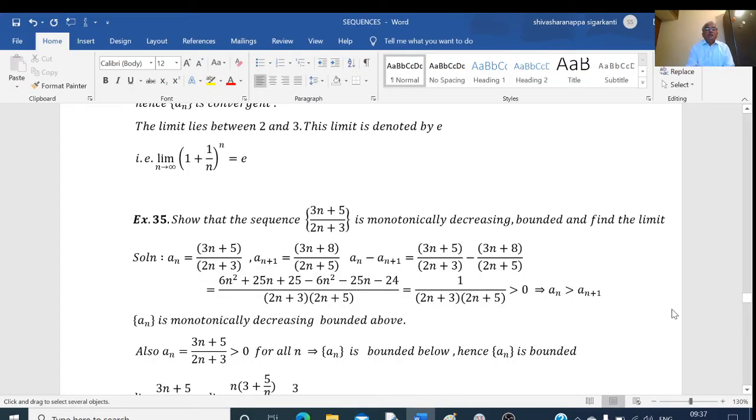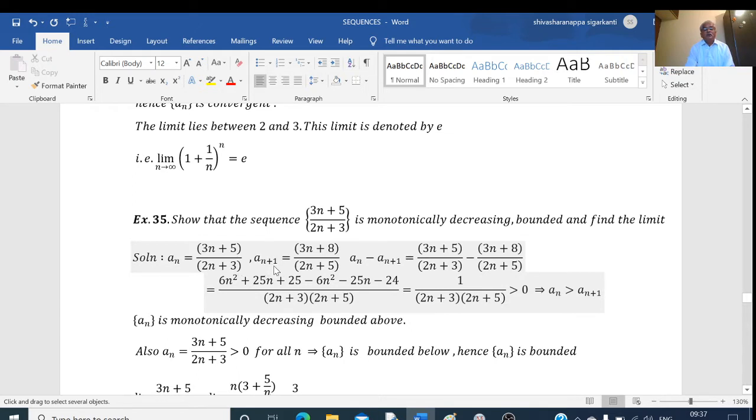In this video, we test whether the given sequence is monotonically increasing or decreasing and whether it is bounded or not, and we find the limits of the sequence. This is an example. Show that the sequence (3n plus 5) divided by (2n plus 3) is monotonically decreasing, bounded, and find the limit. So here a_n equals (3n plus 5) divided by (2n plus 3).